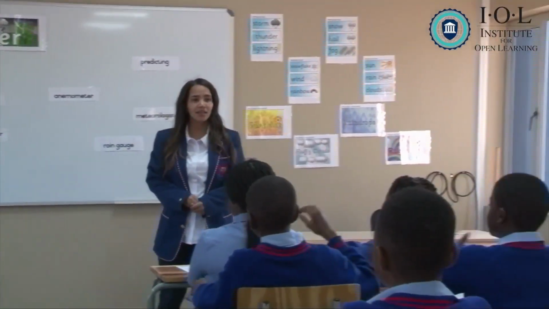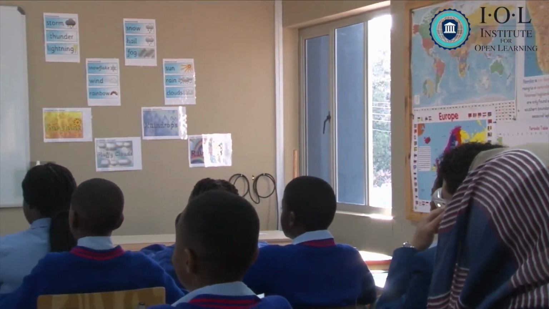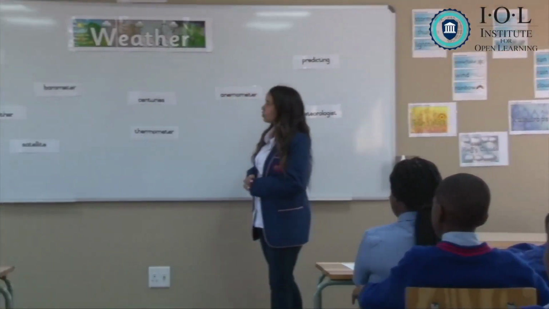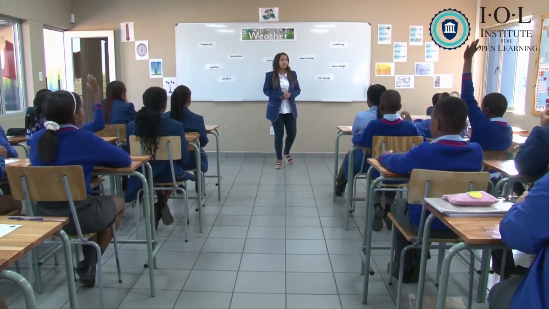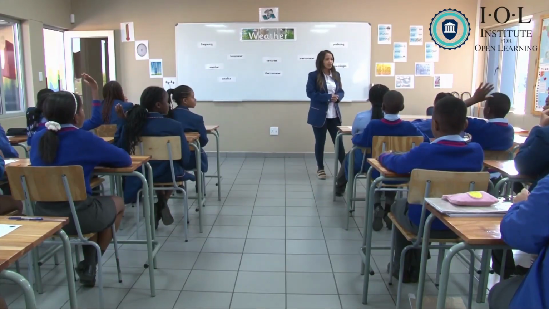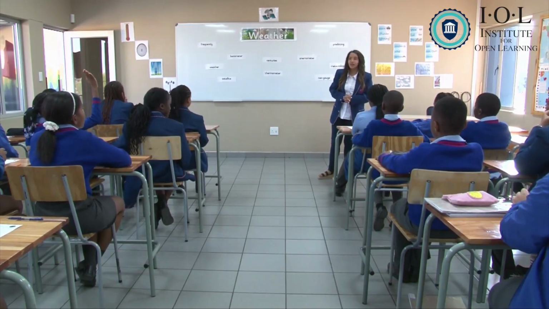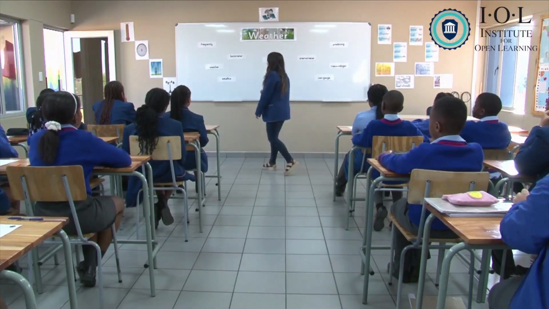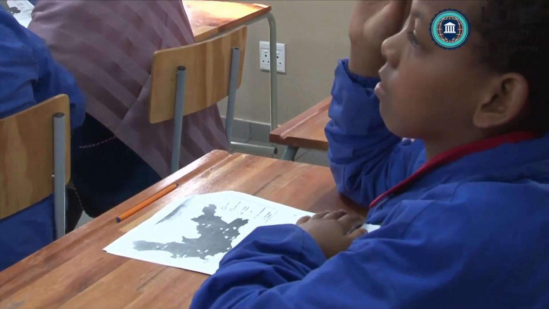They measure the temperature. The temperature, how hot or how cold it is. You can see that our thermometer is also there on top. We have a barometer. Yes. That instrument that measures, an instrument that measures the air pressure. So we have it here, as you can see. Our barometer is an instrument.